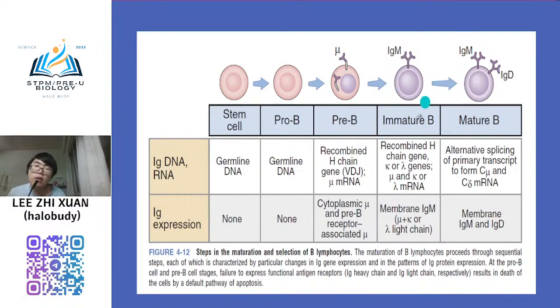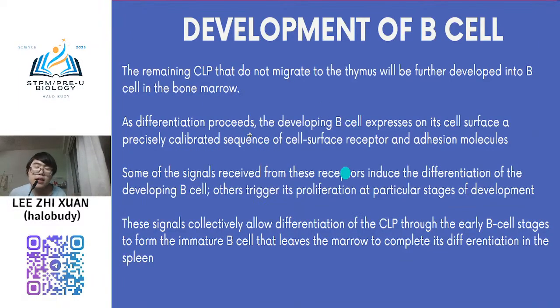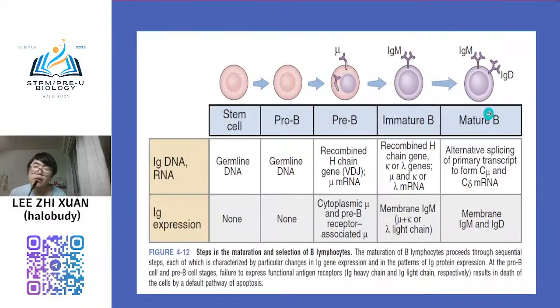But for now, the immature B cell starts to express, which already contains the B cell receptor, IgM. After that, it will become mature, where it will also express IgD. So it's easier. So that is the overall process of your B cell development. So this is the explanation. Okay, so clear about your B cell.